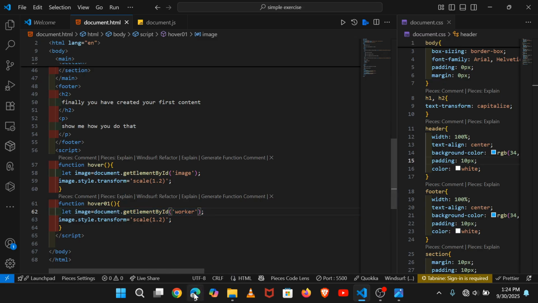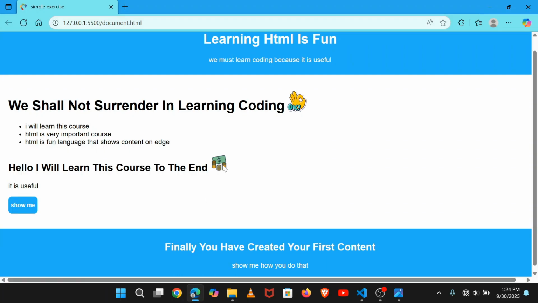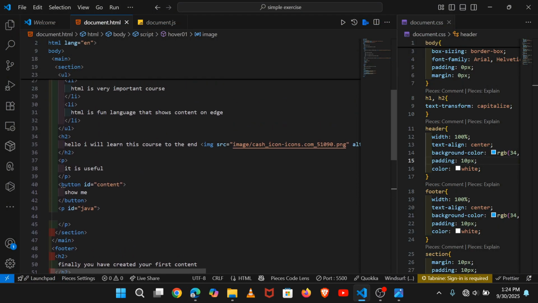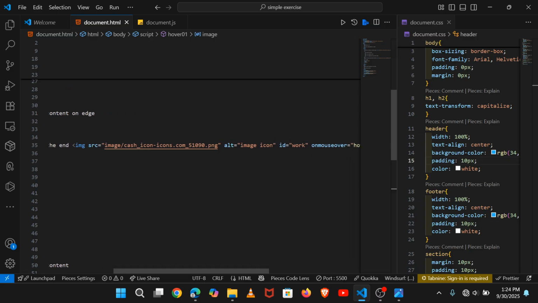Ctrl S to save, and let us see whether it is working. I don't know what is happening with this image. It is not just transforming like that. So what is the problem with this image?